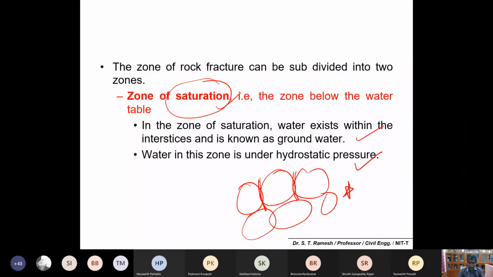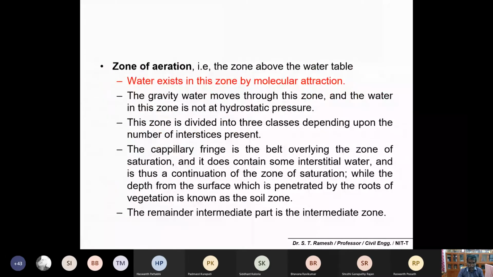Here it is under hydrostatic pressure because of complete saturation. The gravity water moves through this zone, and the water in the zone is not at hydrostatic pressure. Please make a note of this too. If the soil moisture is very high, there could be a possibility of further penetration. Otherwise, it will be retained in the interstices between the soil.